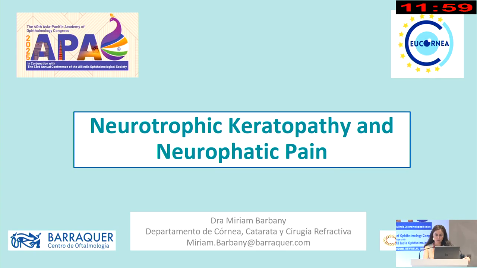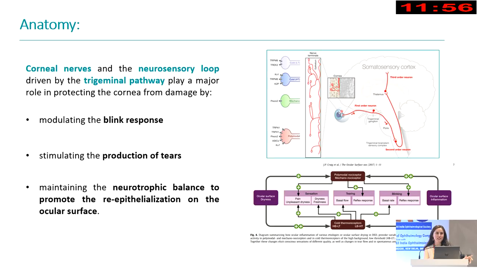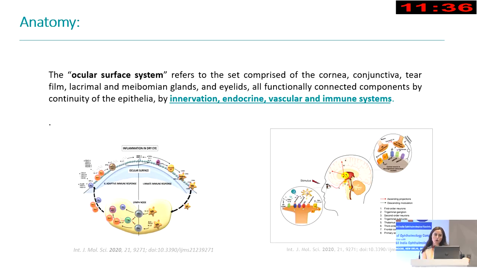This talk will be on neurotrophic keratopathy and neuropathic pain. So first of all, let's remind that corneal nerves and the neurosensory loop driven by the trigeminal pathway play a major role in modulating the blink response, stimulating the production of tears, and also maintaining the neurotrophic balance of the ocular surface through reepithelialization. And this is all controlled by innervation, but also by endocrine, vascular, and immune system. So this is the ocular surface system.